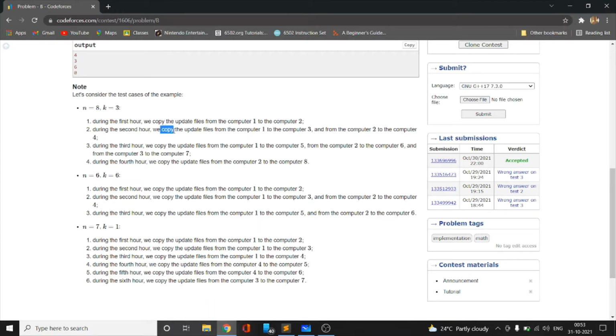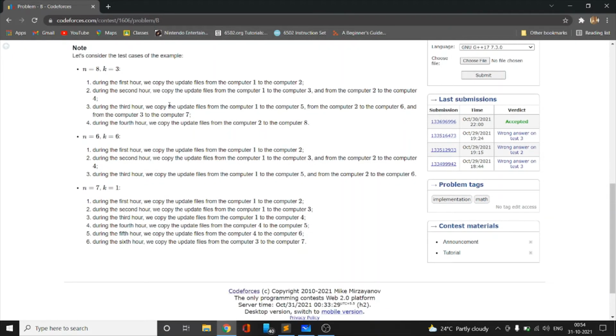But we cannot make full use of the k equals 3, that is the 3 cables available for us, because only two computers have the files installed in them till now. But after the second hour, now we have 4 computers which have the files installed in them, and now we have only 3 cables available, so we can make full use of the 3 cables, and we cannot obviously make transfer from more than 3 computers since we have only 3 cables with us.